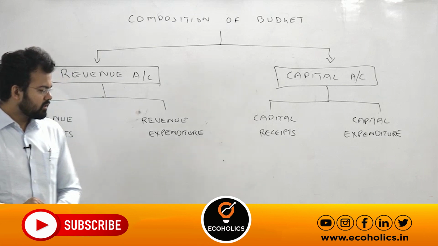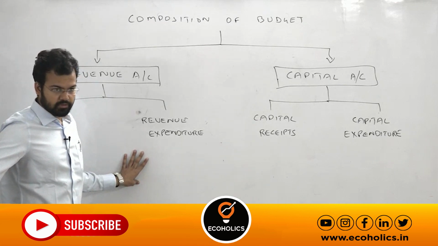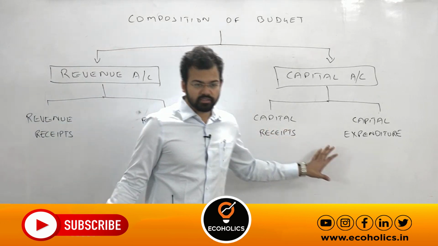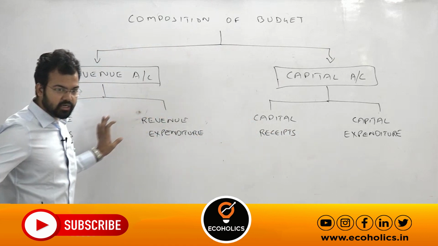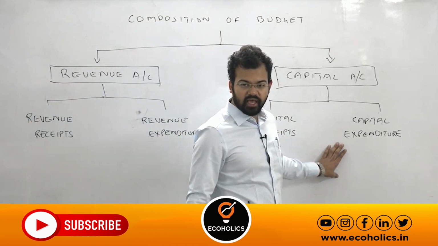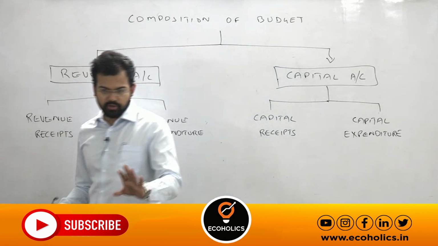We cannot say this is totally non-productive. Generally it is non-productive. So under revenue account and capital account, the major difference is this is day-to-day expenditure and receipts of the government, and this is long-term receipts and long-term expenditure of the government. Okay, I'll make you write, don't worry, I'll make you write.